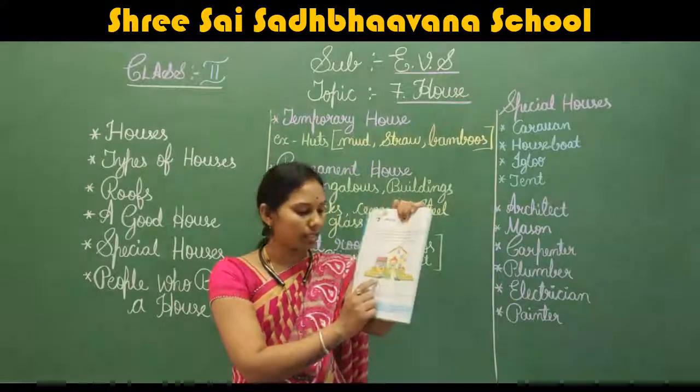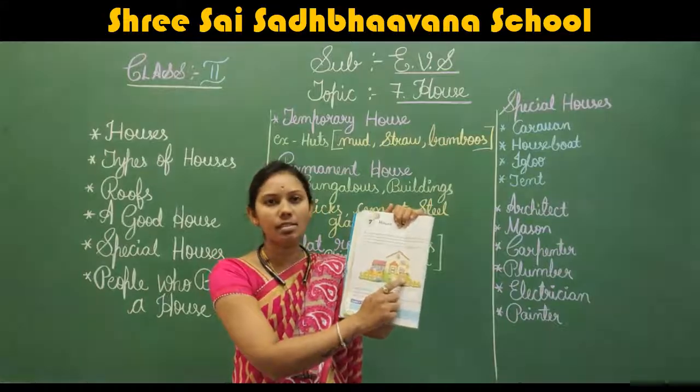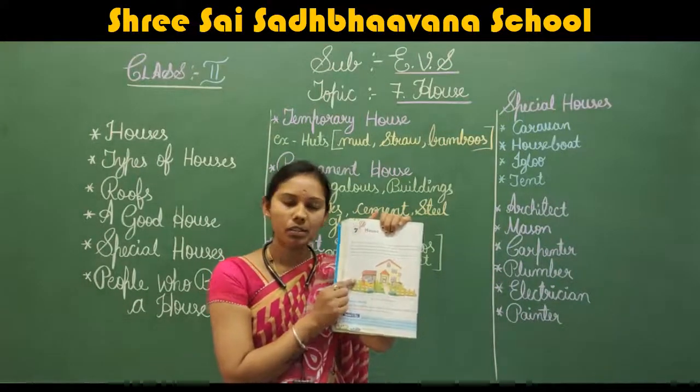Okay? Next. So you can see the home here. In this picture you can see the home. See, mother, father and your brother and sister playing. This is called home. Okay?